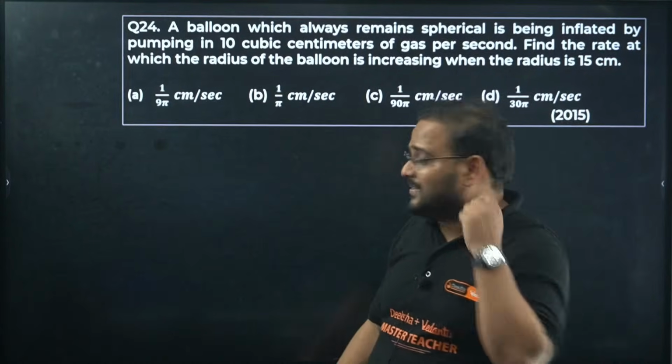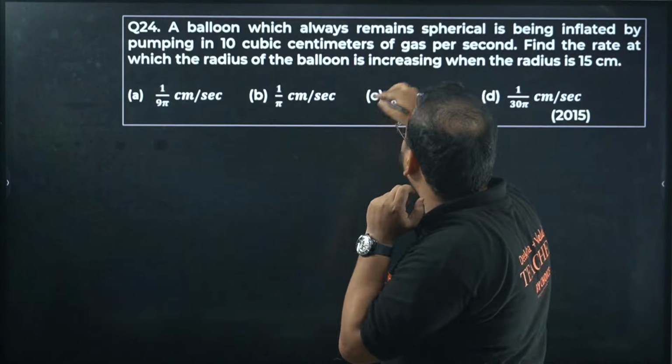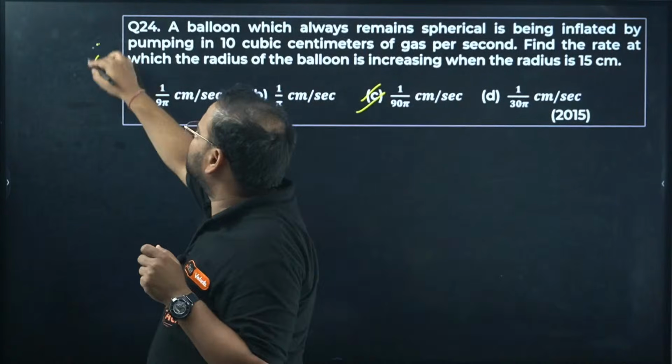Supriya said 24 D. D is not right, bacha. C is right. 24 C is right, Supriya.